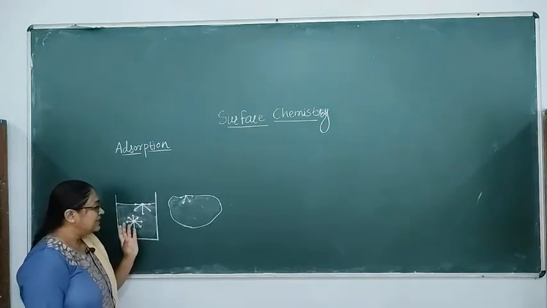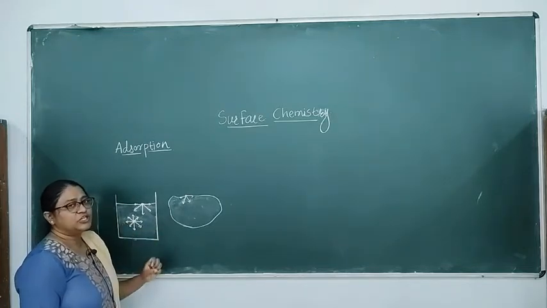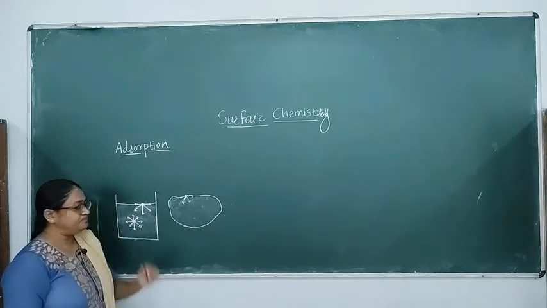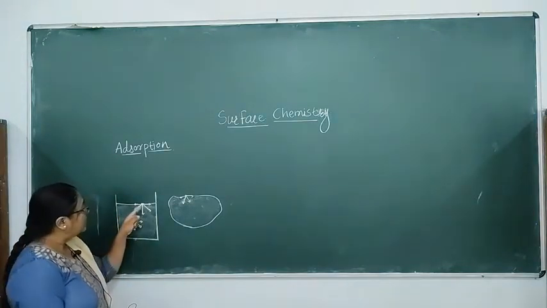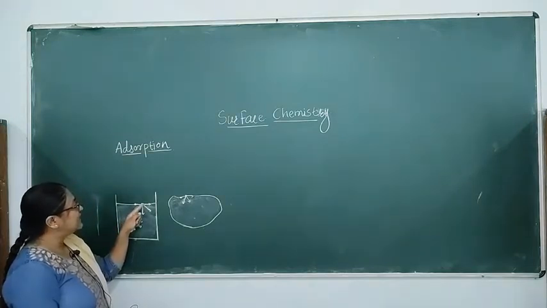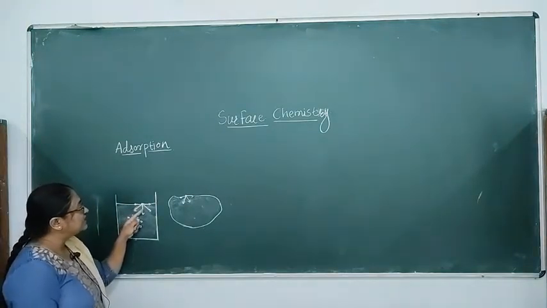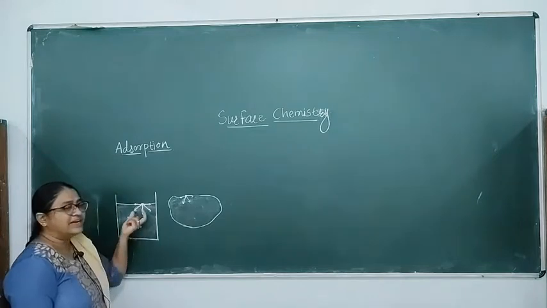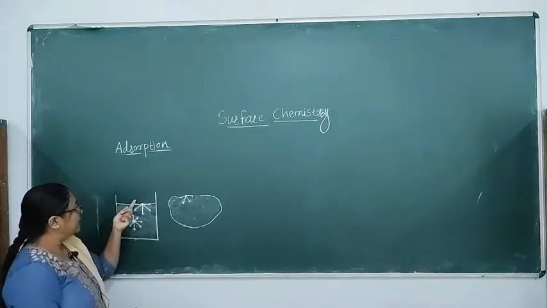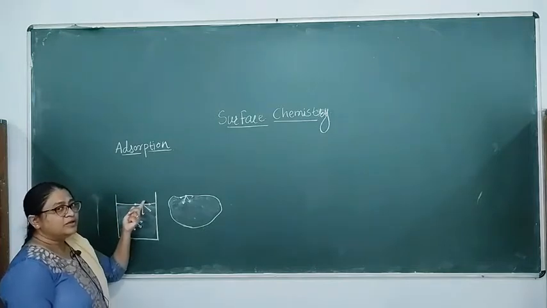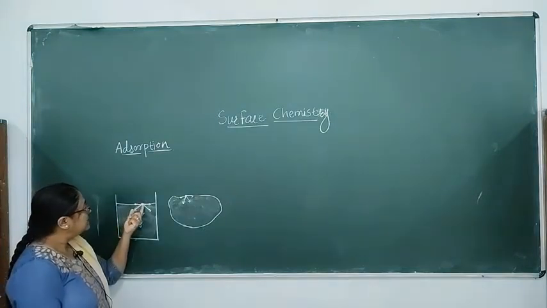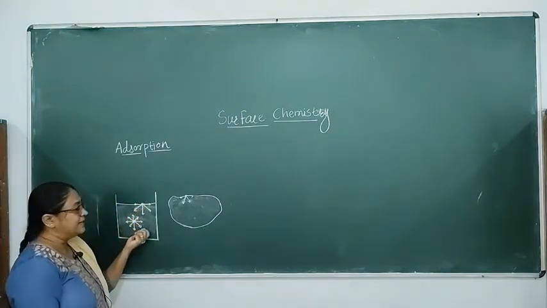While the molecule which is present at the surface is attracted from the lower side only, because the liquid molecules are not present above.